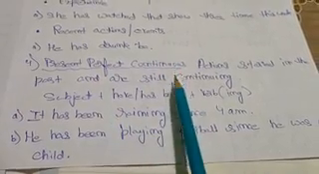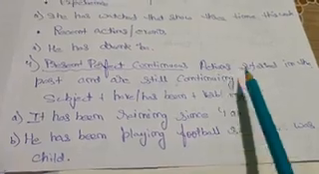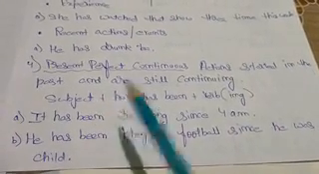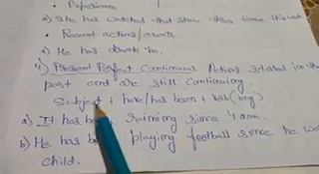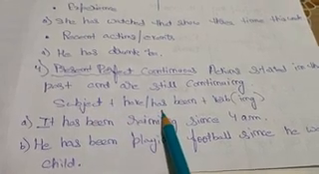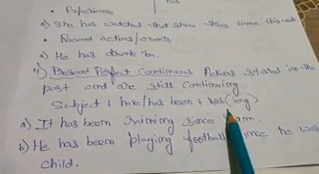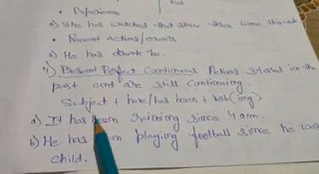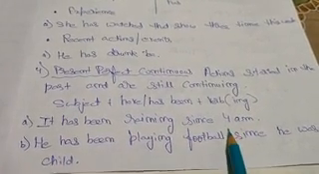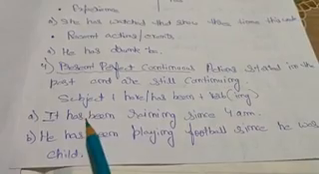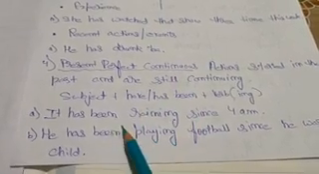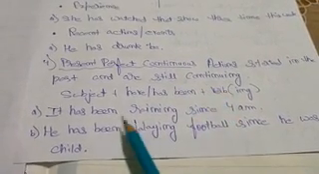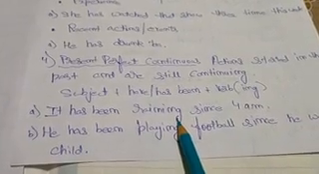Now next is present perfect continuous. Present perfect continuous shows actions that started in the past and are still continuing. Here is the rule of present perfect continuous: subject plus has or have been plus the first form of verb with ing. It has been raining since 4 a.m. Okay, this is the example of present perfect continuous. That means it is still continuing. That's why we are using ing here.